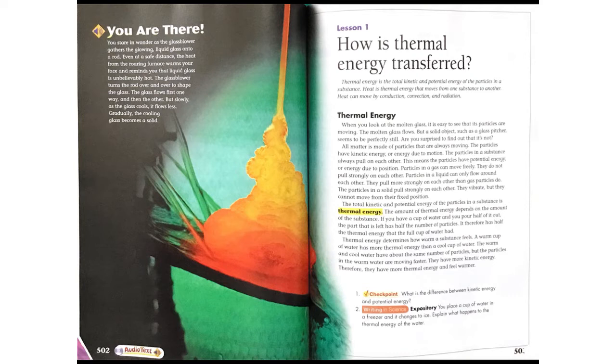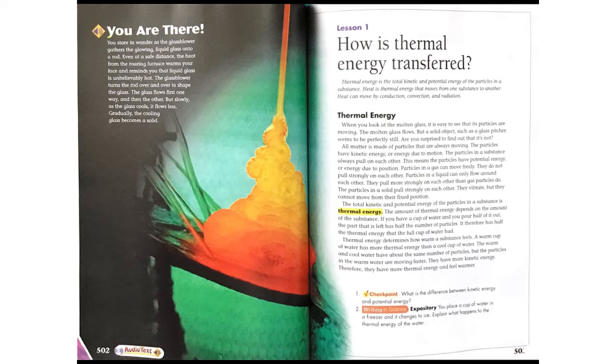Thermal energy. When you look at molten glass, it is easy to see that its particles are moving. The molten glass flows, but a solid object, such as a glass pitcher, seems to be perfectly still. Are you surprised to find out that it's not? All matter is made of particles that are always moving. The particles have kinetic energy, or energy due to motion. The particles in a substance always pull on each other. This means the particles have potential energy, or energy due to position.